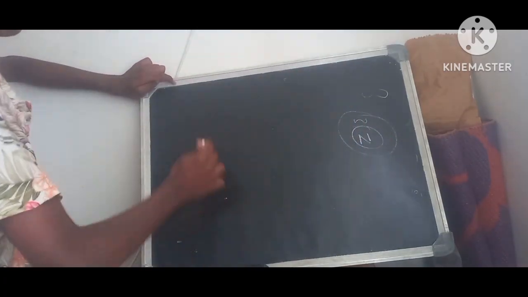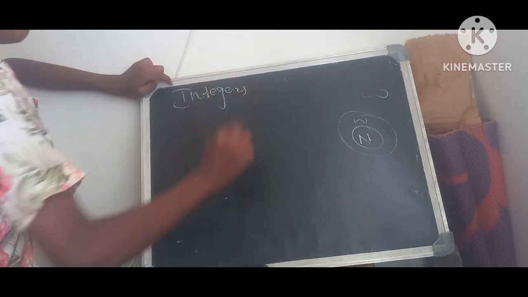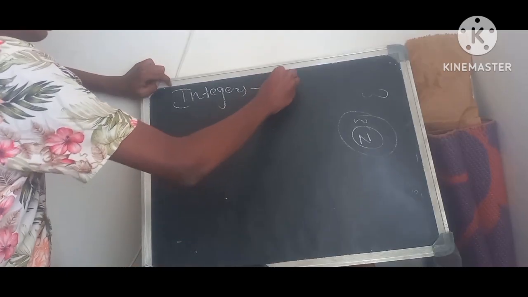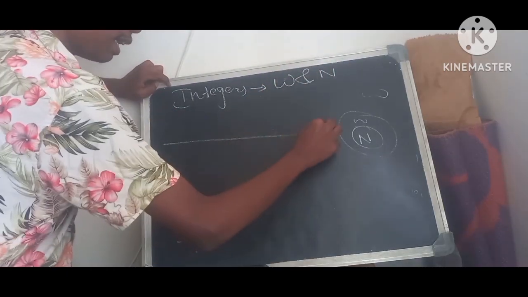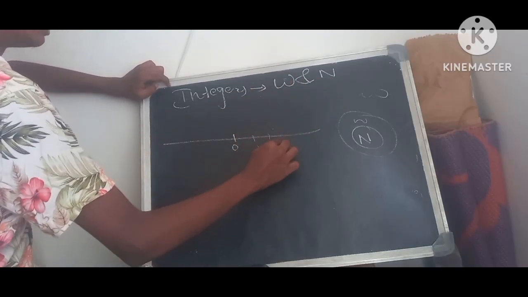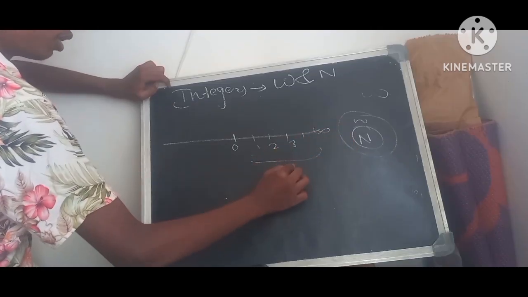Next, we learnt about integers. What do you mean by integers? Integers are the whole numbers as well as the negative numbers. In a number line, we have 0. On the right hand side, we have the positive numbers, all from 1 to infinity. We call them positive numbers.